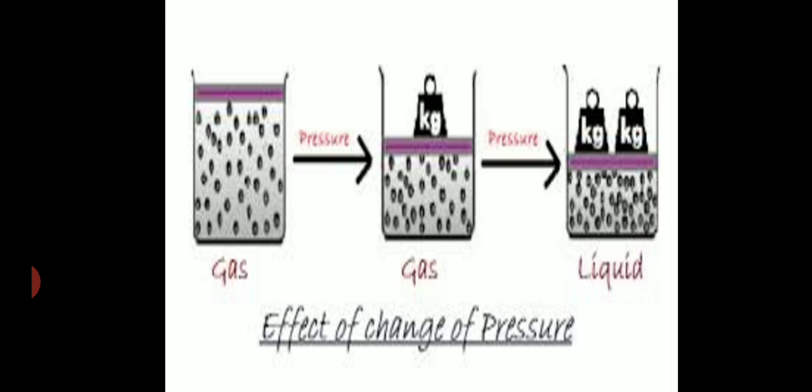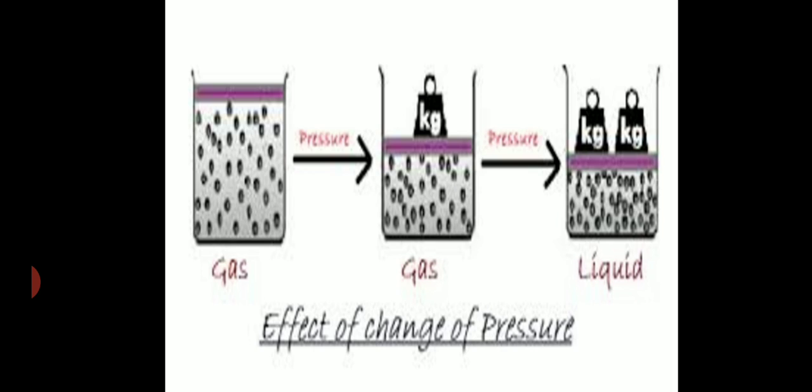By applying more and more pressure, under high pressure it will come into the liquid state, and then it will be stored in the form of solid in fire extinguishers.